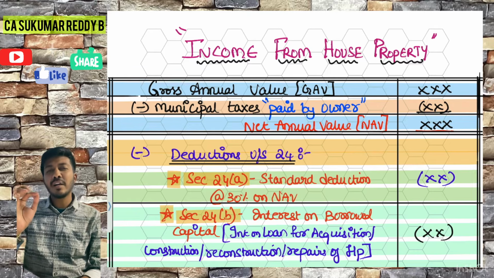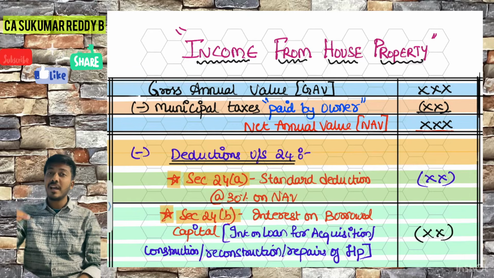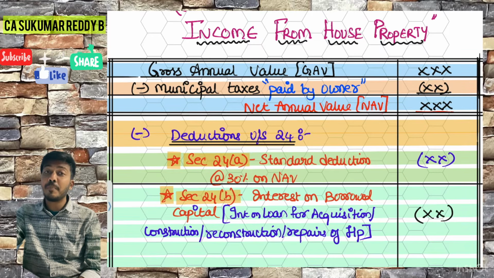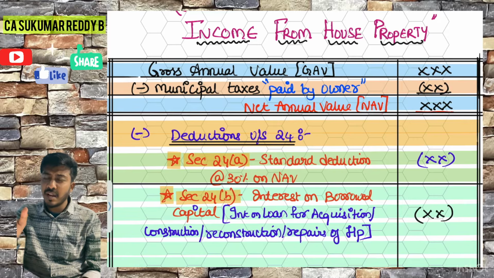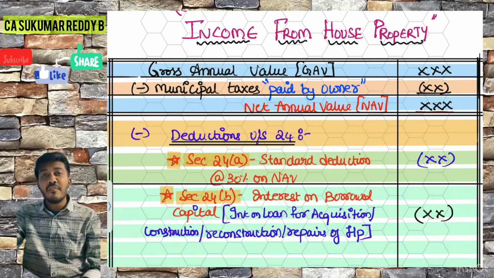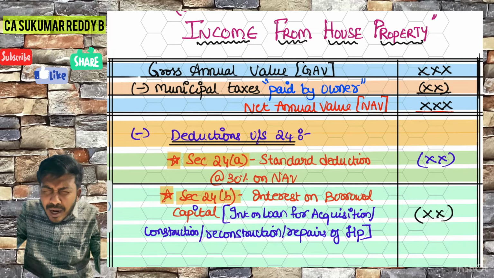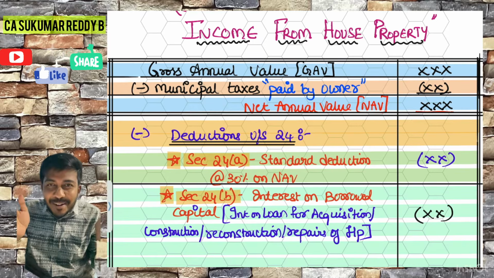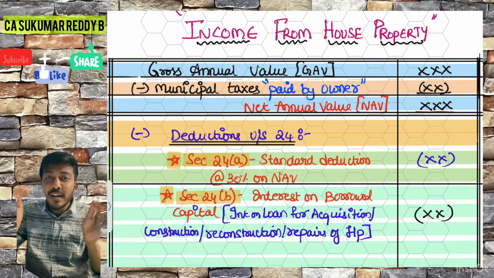Now let us not even wait for 1 minute. Let us rush into the video. Income from house property. How will you present the pro forma? You will start with GAV, gross annual value. From that you can minus municipal taxes paid by the owner.